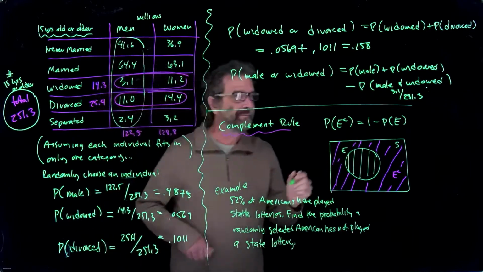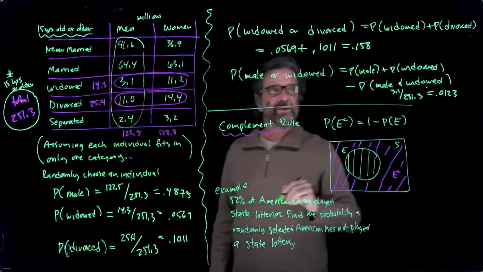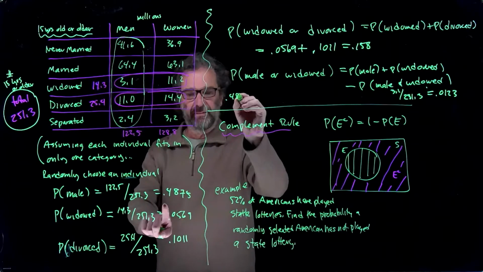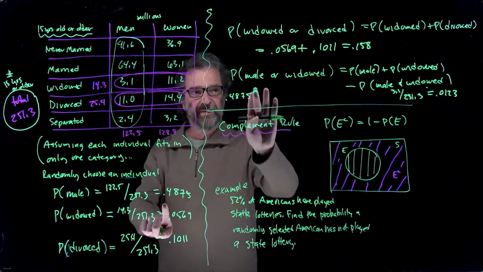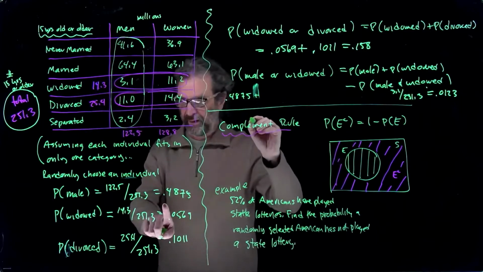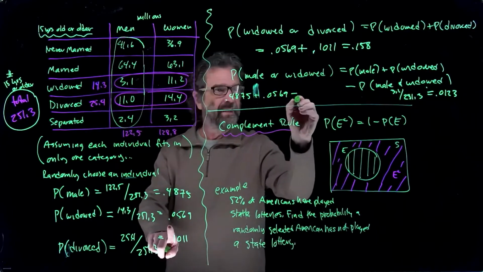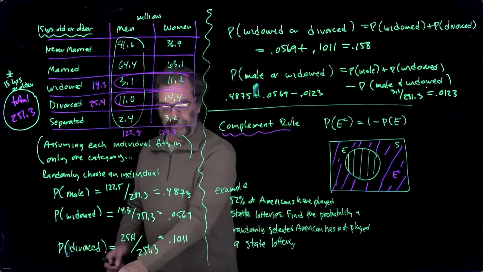0.0123. So we'll get male 0.4875 plus, that's not a 7, it's a plus, widowed 0.0569 minus 0.0123, like that. Okay.